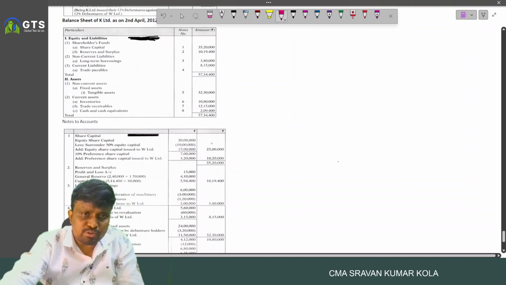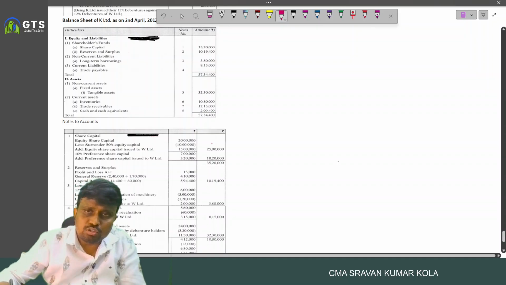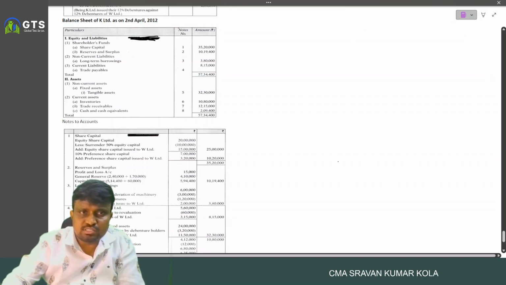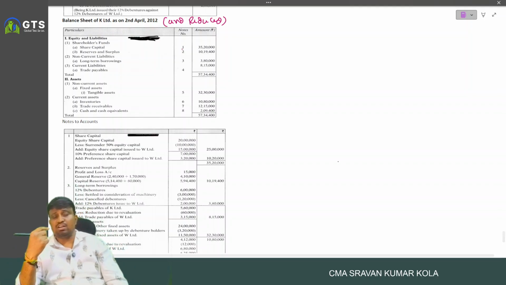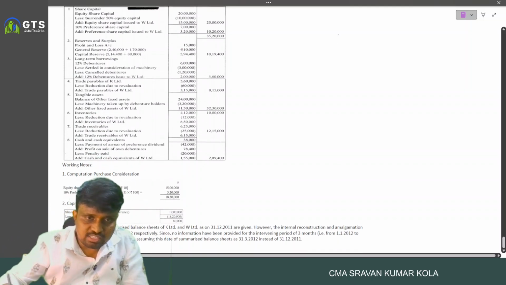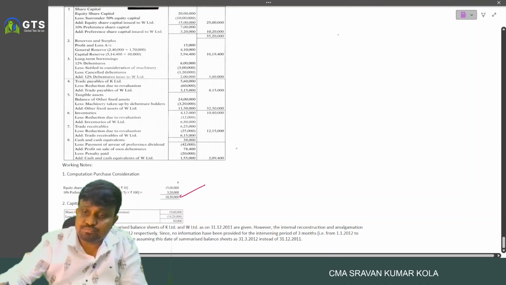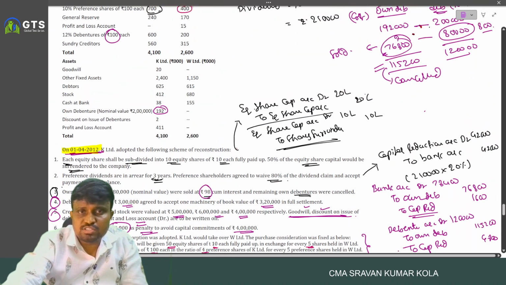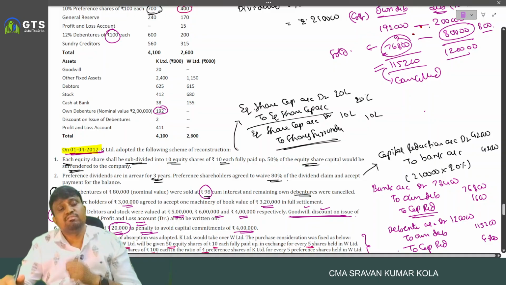And after that, we have to prepare the balance sheet. And don't forget to mention here 'reduced', because it is done as a part of reconstruction on 1st April. So reconstruction happened on 1st April, and amalgamation happened on 2nd April. Okay, here is the PC calculation. So this is about internal reconstruction. The last problem is very important.